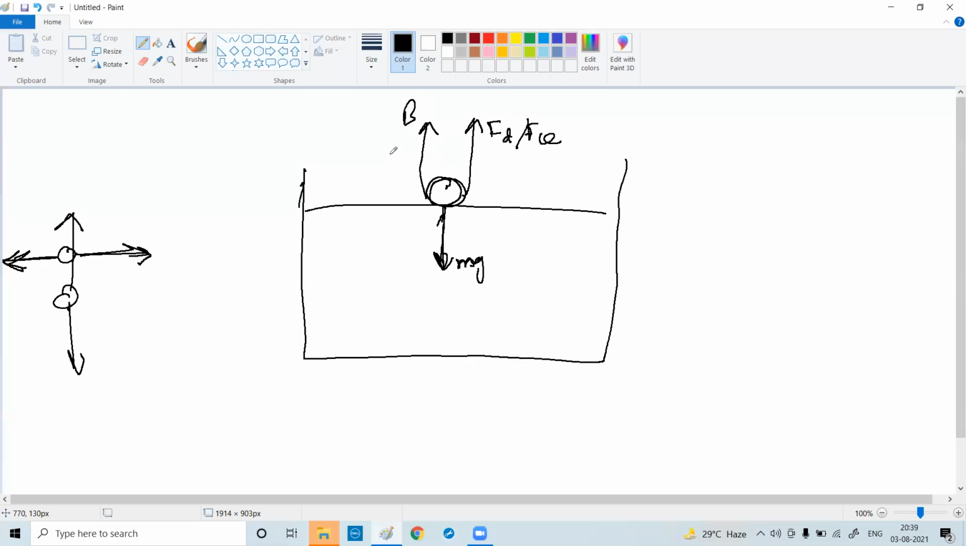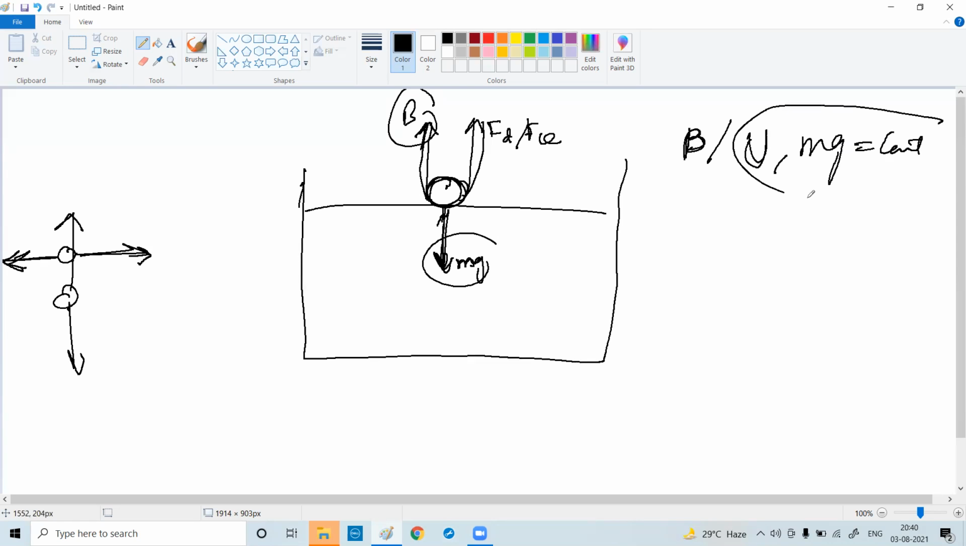What is buoyancy? Any idea? When an object is dropped inside a fluid, some amount of water is displaced. Yes or no? Yes, sir. That upthrust is called the buoyancy. It's an upward force. So there are two forces acting on an object when it is dropped inside a liquid: the buoyant force and the dragging force. The buoyancy, which we call upthrust, and your mg are constant.